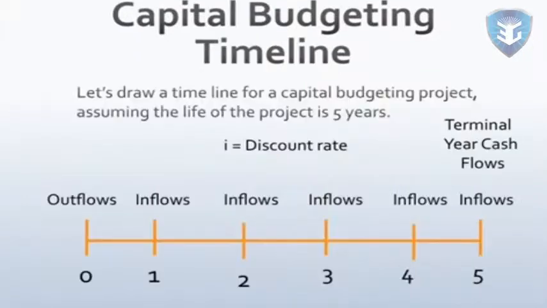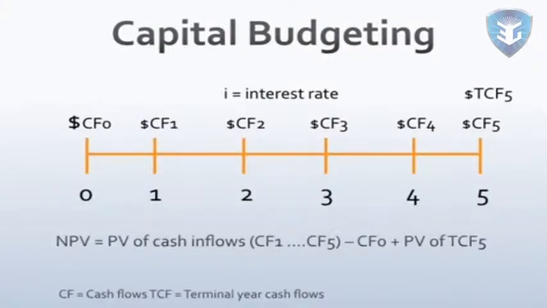Let's draw a timeline for a capital budgeting project. Assuming the life of the project is 5 years. Cash outflows are posted on the left-hand side at period 0. The cash flows are negative because money is going out of the company. Cash flows generated from the project are referred to as cash inflows and occur after the investment. They are positive because money is coming into the firm. Assuming that the equipment can be salvaged, the salvage value and any other end-of-the-year cash flows from the project are posted on year 5.